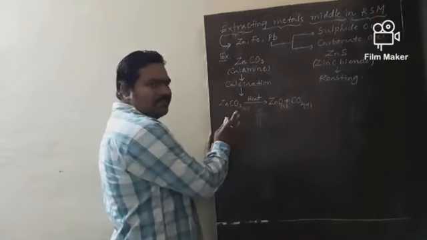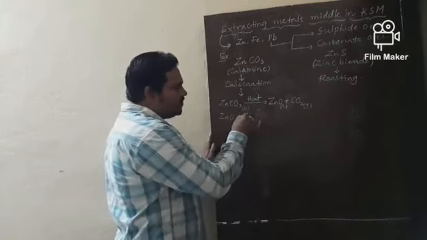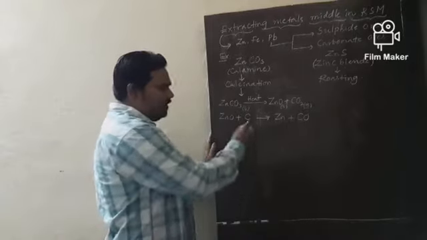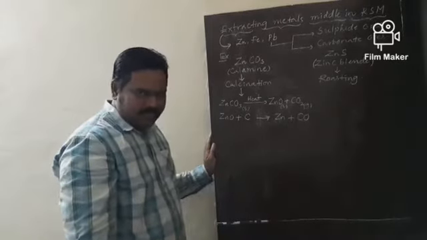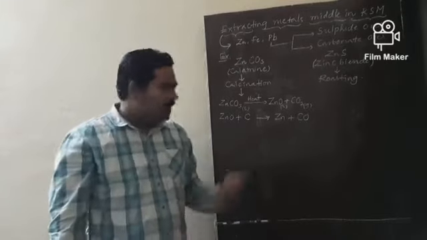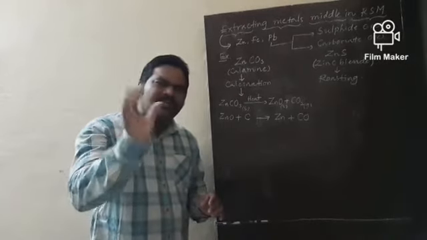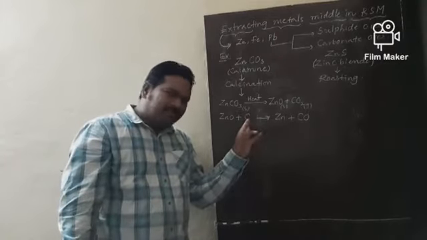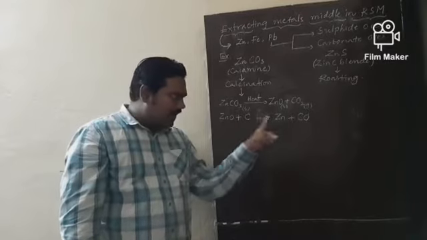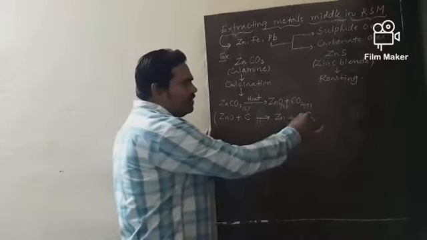Now, in the second step, zinc oxide is reduced to metallic zinc by adding one best reducing agent. What is that? Carbon in the form of coke. In the presence of this reducing agent carbon, the metal oxide, zinc oxide, is converted to zinc. This second step is called reduction.